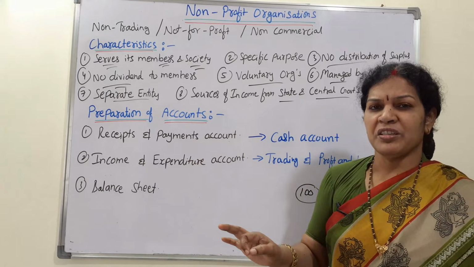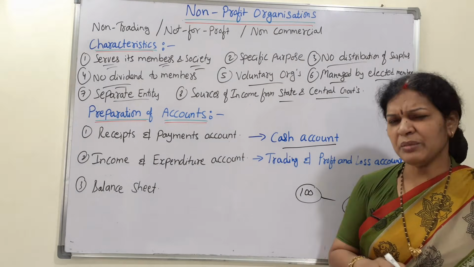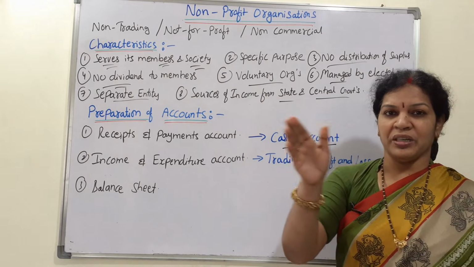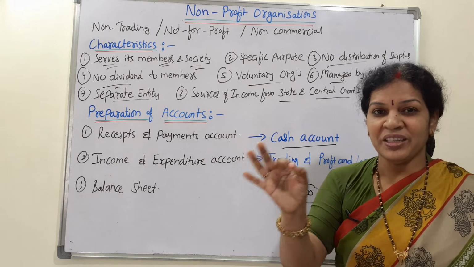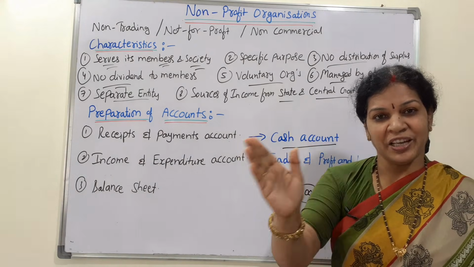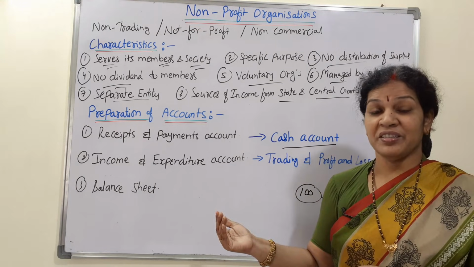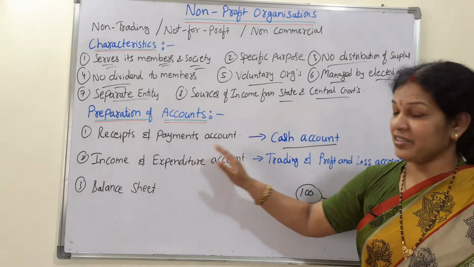The nature of the receipts and payment account is just like a cash account. Do you remember the cash account? In the cash account, receipts are on the debit side and payments on the credit side. It starts with the opening cash on the debit side, all the receipts are written on the debit side, and all the payments on the credit side. Same nature, so the receipts and payment account is easy to understand.